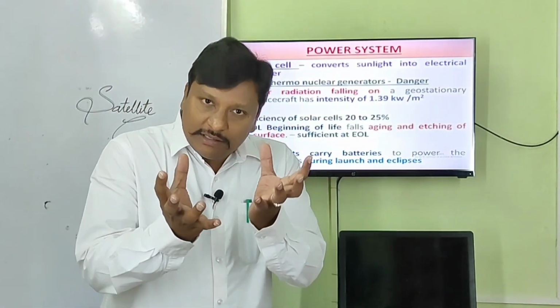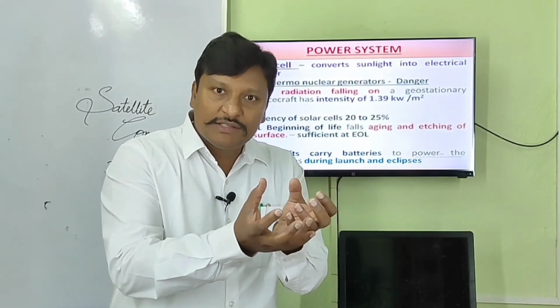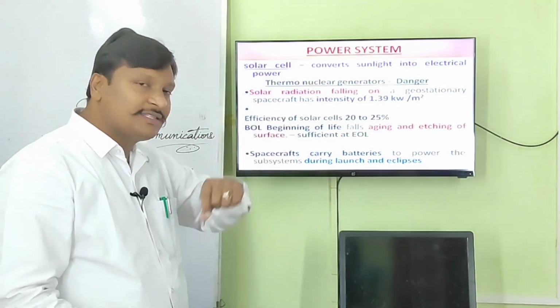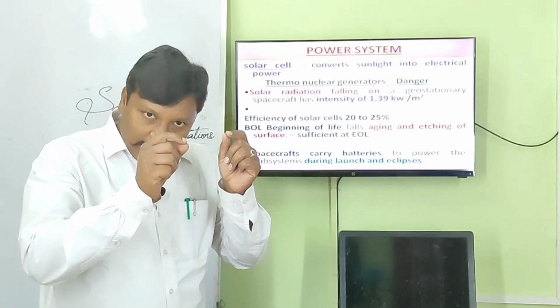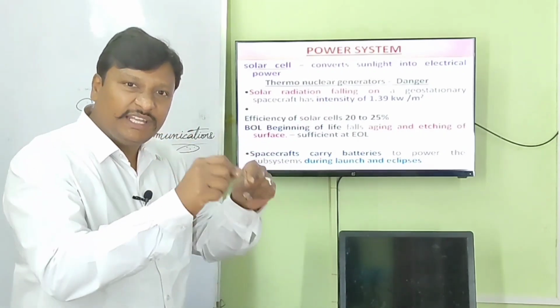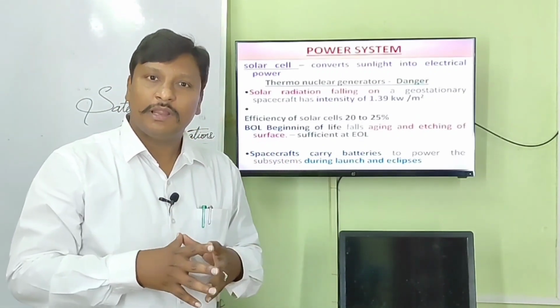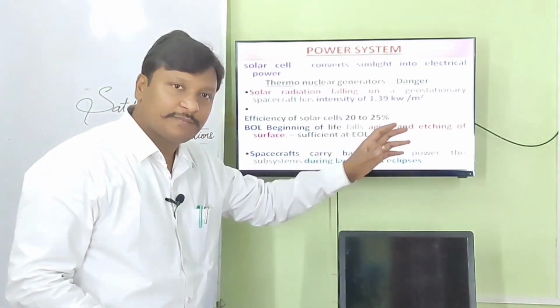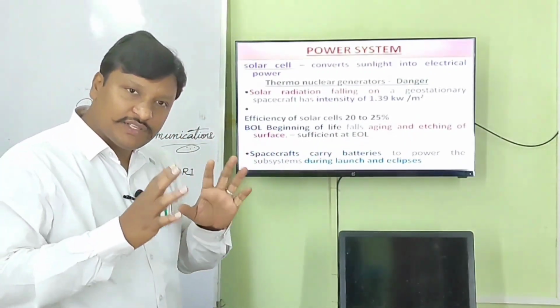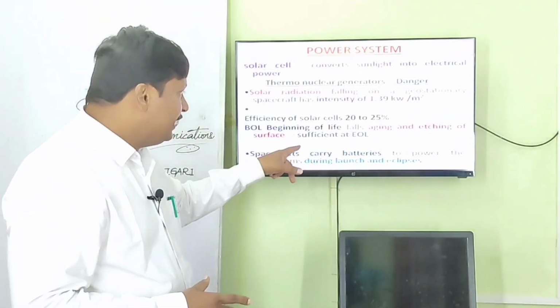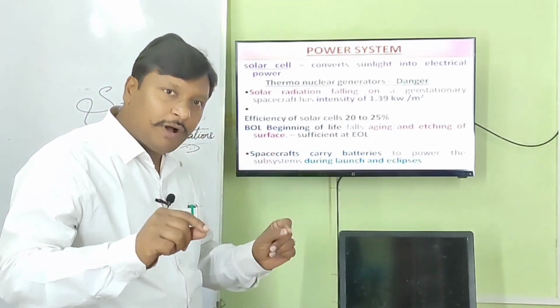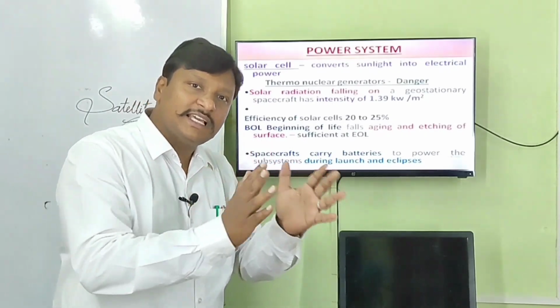As we know, when the satellite comprises these solar cells, at the beginning of their life, it is okay, it functions well. As the age passes, the etching of the surface will take place and it should perform effectively even as the age passes.